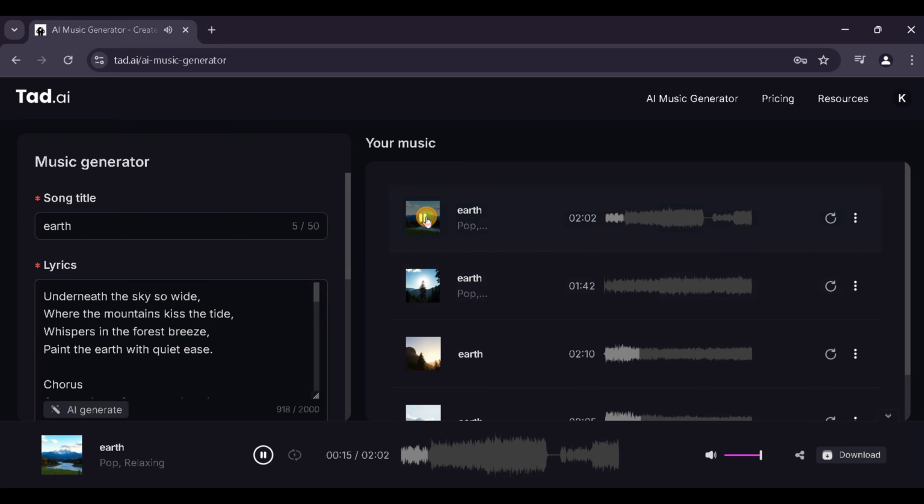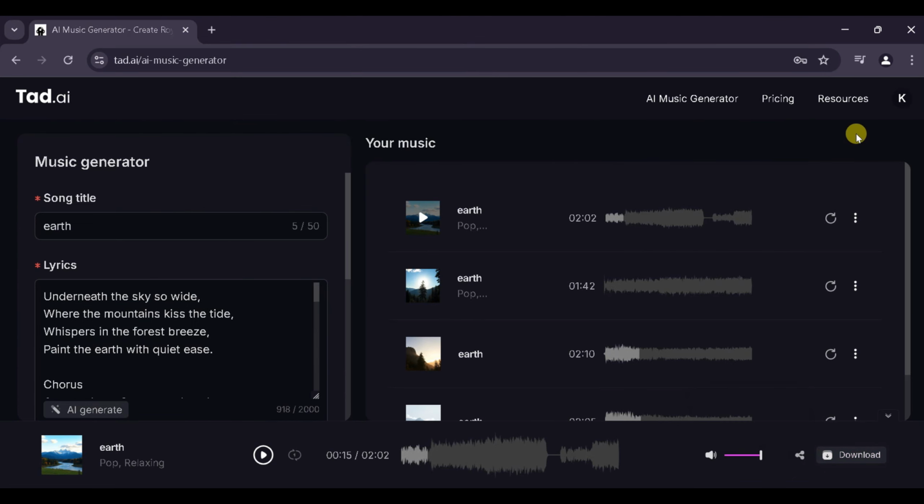Now click on the share button and you can copy the link and share it to any social platform of your choice. You can share the song on X, formerly Twitter, Facebook, and click on download to save the song on your computer.